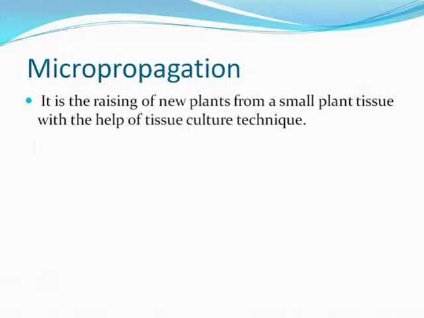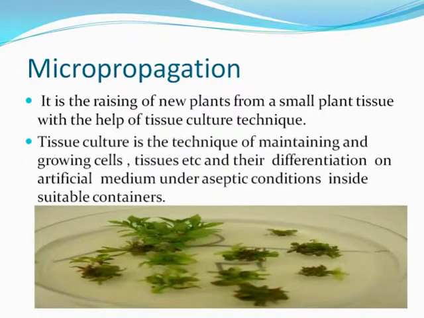Micropropagation is another way of artificial vegetative propagation. It is the raising of new plants from a small plant tissue with the help of tissue culture technique. Tissue culture is the technique of maintaining and growing cells, tissues, etc., and their differentiation on artificial medium under aseptic conditions inside suitable containers. Say this is a petri dish wherein the plants are grown, providing suitable conditions of environment and nutrients.